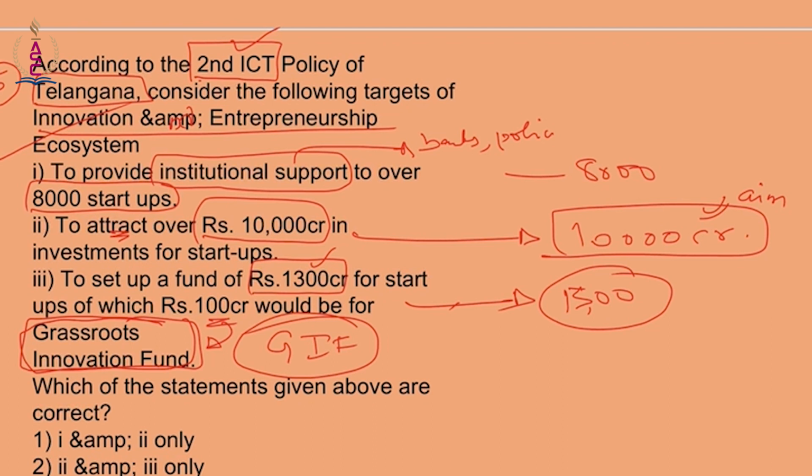So this is a very important policy, second ICT policy. Remember the figures. 8,000 startups, 10,000 crore to attract investments of 10,000 crores. And here to set up a fund of 1,300 crore, of which up to 100 crore will be given to grassroots innovation funds ante ఊర్లలో విలేజెస్లో ఎంఎస్ఎంఈ సెక్టర్కి రిలేటెడ్ అయిన ఏవైతే ఆబ్జెక్టివ్స్ ఉంటాయో వాటి గురించి గ్రాస్ రూట్ ఇన్నోవేషన్ ఫండ్. Now that is question number 5.